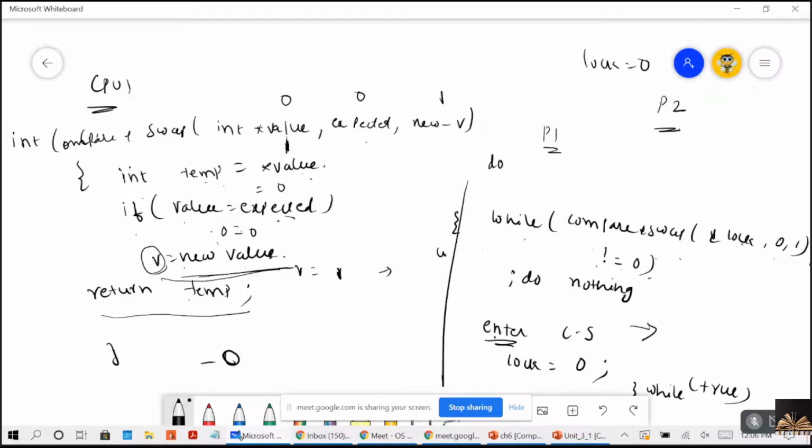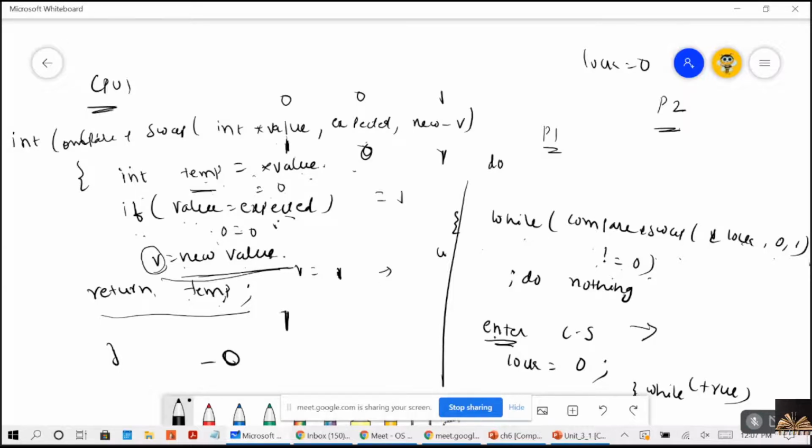Right? And expected is 0. And what will your new value be? 1. Right? Now, what will the temp be now? 1. Right? Temp will be 1. If value is expected, is the condition satisfied? No, your value will not be changed. Return temp. What is it returning now?